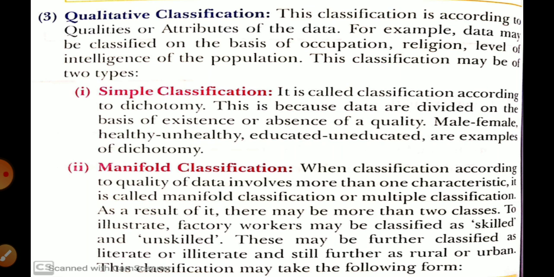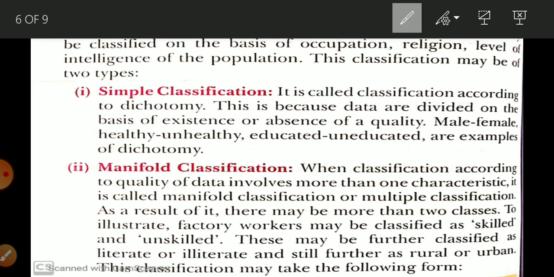So what is qualitative classification? This classification is according to quality or attribute. Quality or attribute means our qualities, our features. When these are made the base for dividing the data, for grouping, then that is considered a qualitative classification. For example, data may be classified on the basis of occupation, so employed, unemployed, on the basis of religion, Hindu, Muslim, Sikh, level of intelligence. So these are the things that are qualitative.